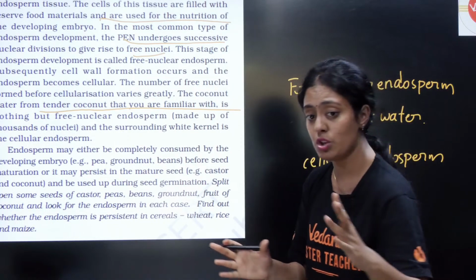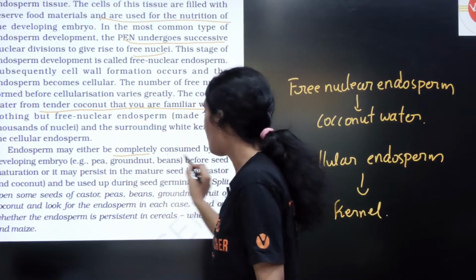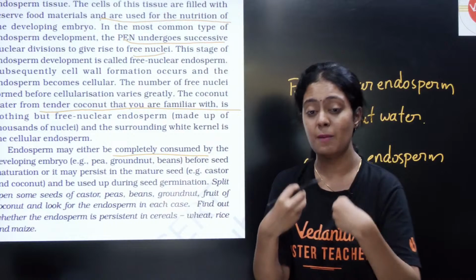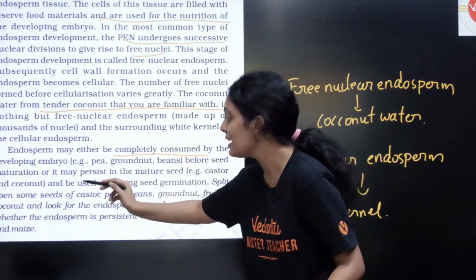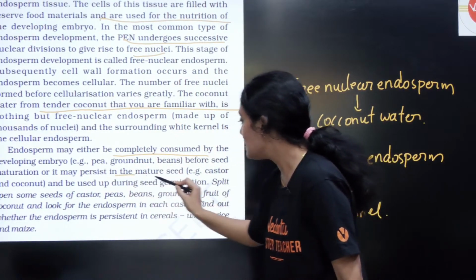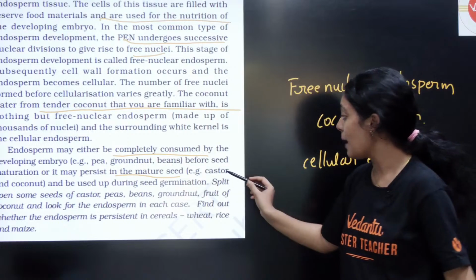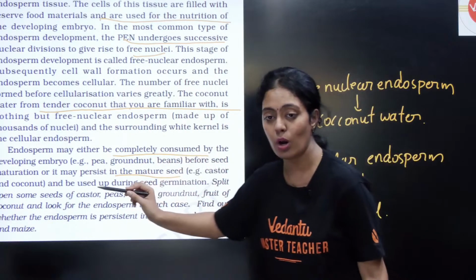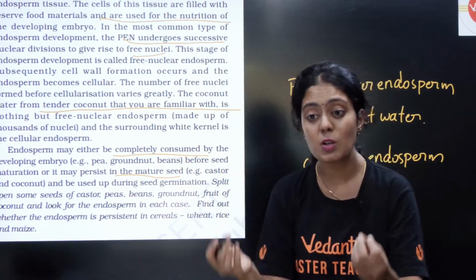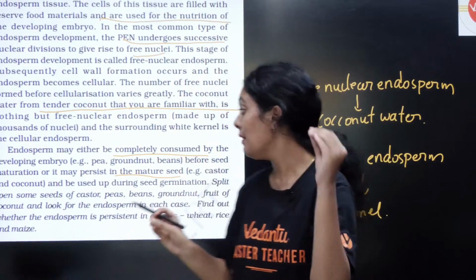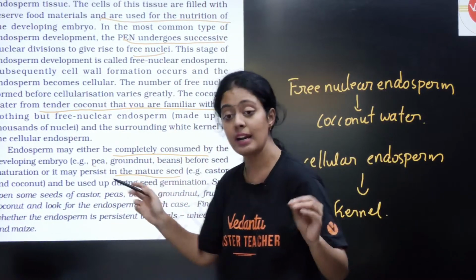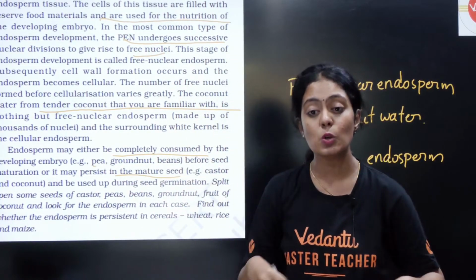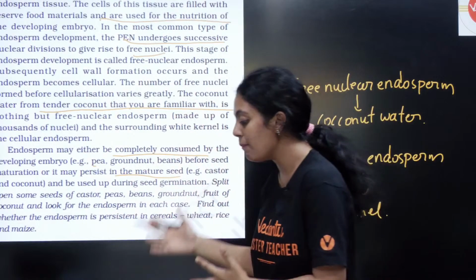So ellarum nabagam vechukonga, the endosperm may be completely consumed by the developing embryo before the seed maturation, or it may persist in the mature seed. So example for that is castor and coconut. உங்க castor and coconutல endosperm இன்னும் மிச்சம் இருக்கு. Whereas in pea and groundnut the entire endosperm is consumed during the development of your embryo.